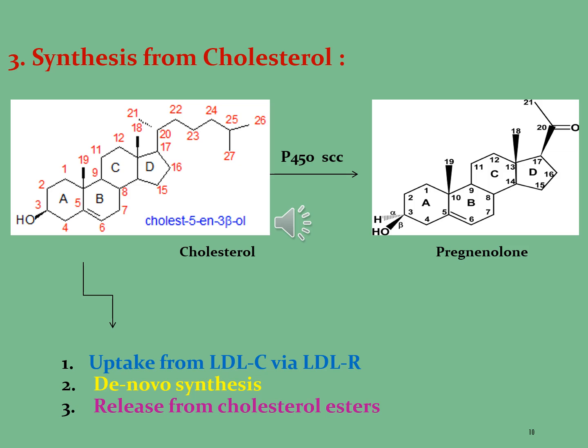This is the first step for the synthesis of steroidal hormones, that is pregnenolone. The difference between both structures is that there is a presence of a hydroxyl group at carbon 3 position in beta form, as well as an acetyl group at 17 position in the pregnenolone structure.